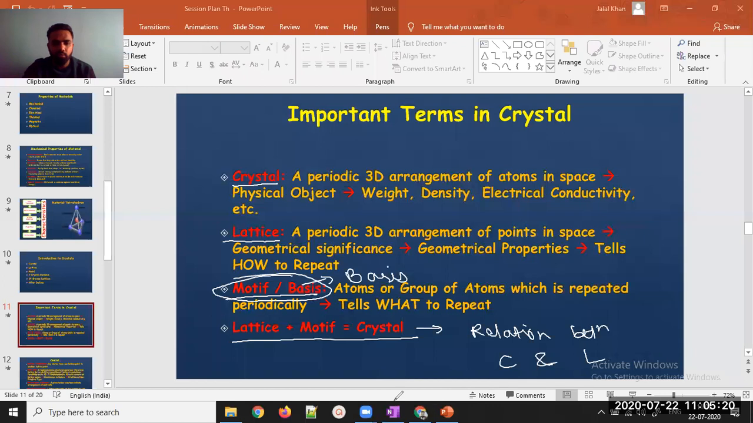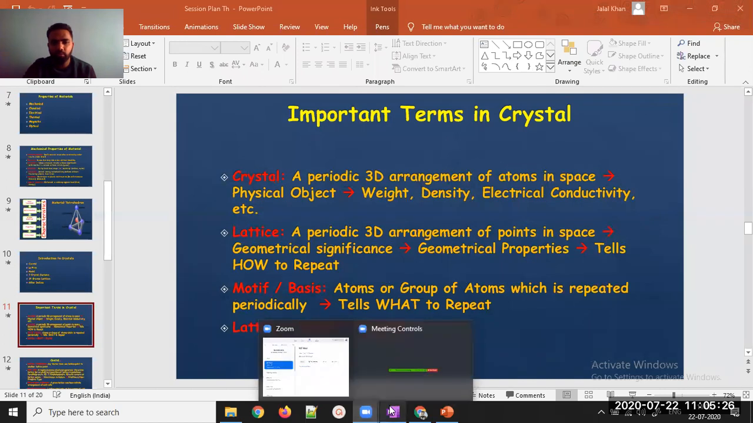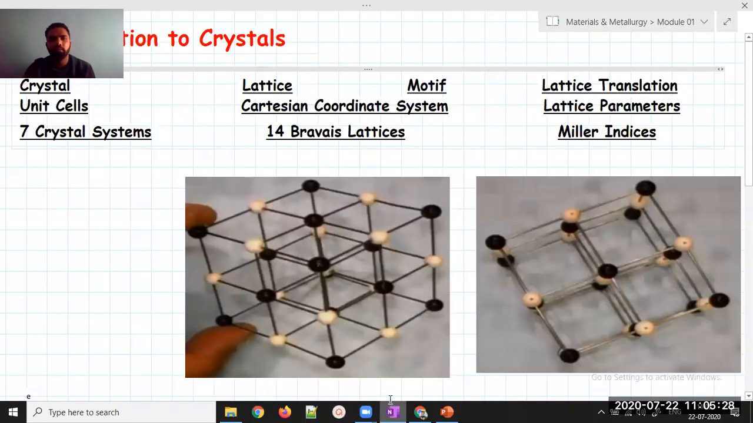We will go to some drawing board and we will try to do this today. What do you mean by crystal? I will just show you a crystal. These are the topics that we need to cover. I have already mentioned it here.